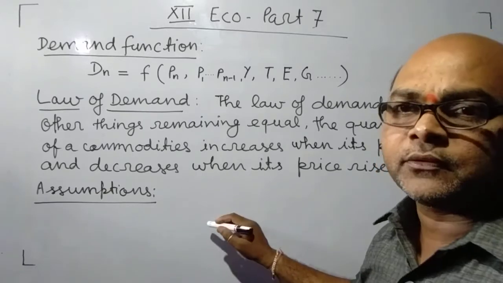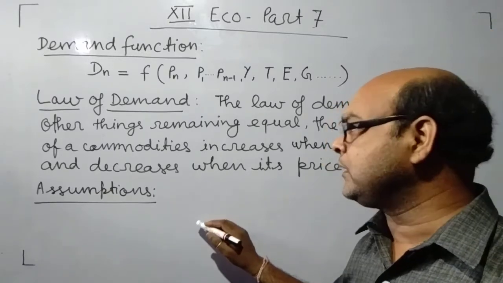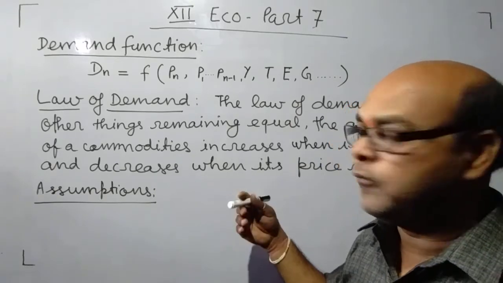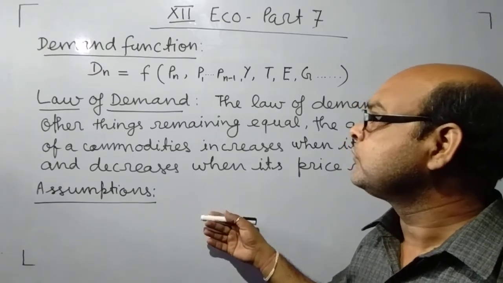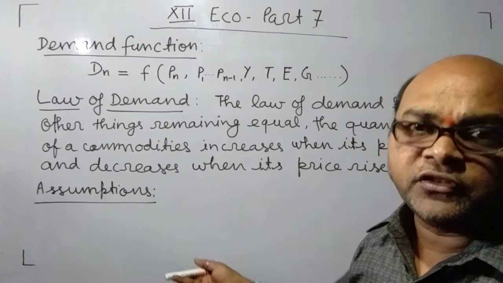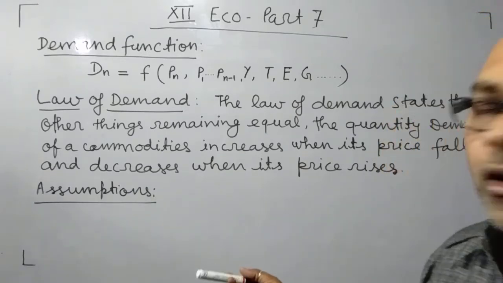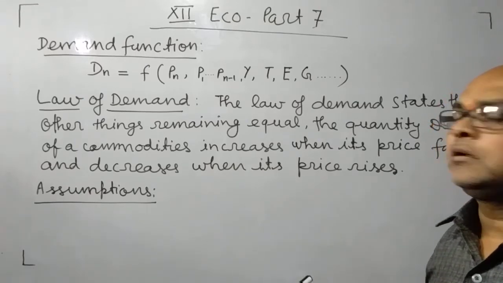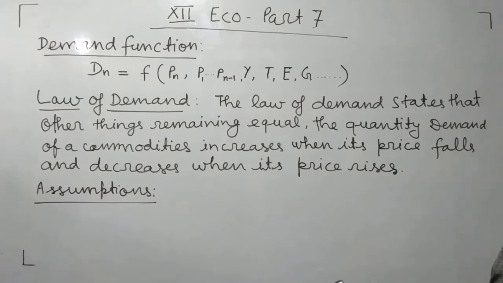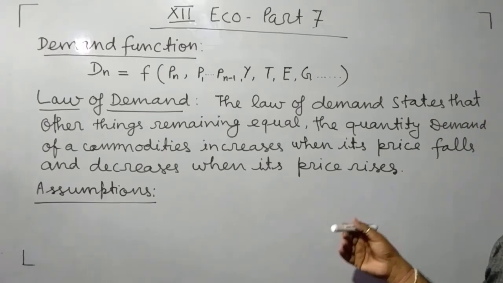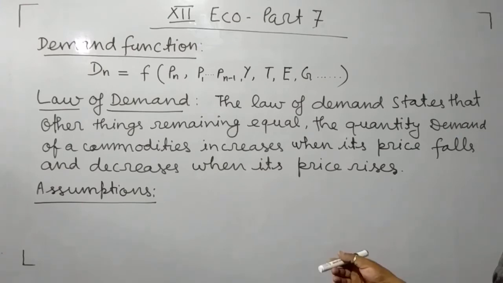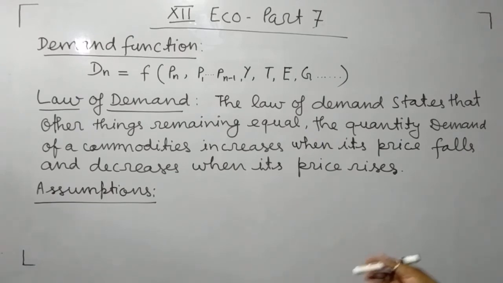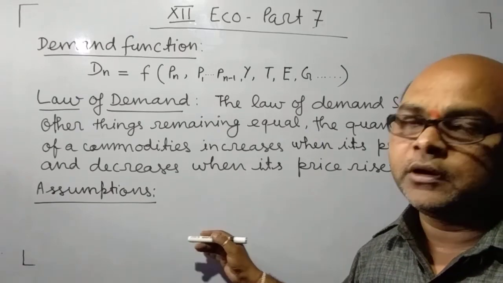Except the price of that own commodity, the rest of all the factors affecting demand will not change, like the price of related goods, the income of the consumer, taste and preference of the consumer, and future price expectation and government policy, all will remain the same. This is called the assumption of demand.